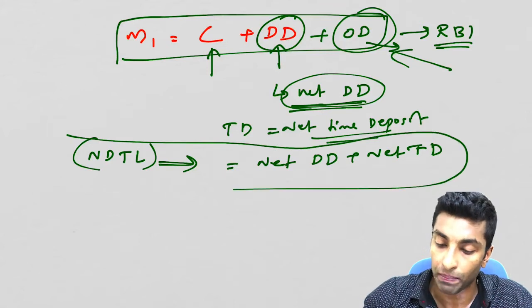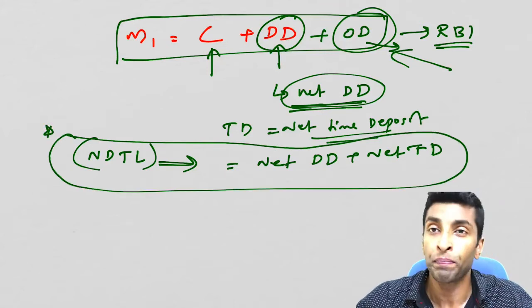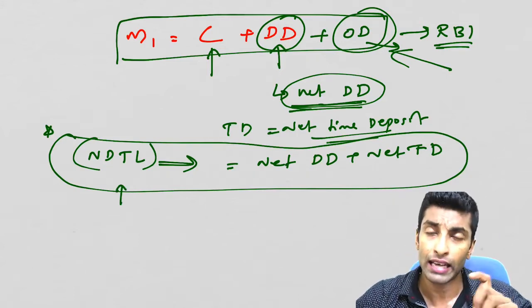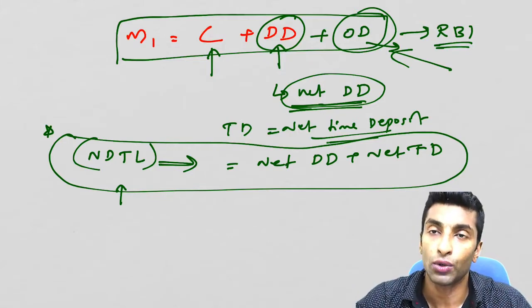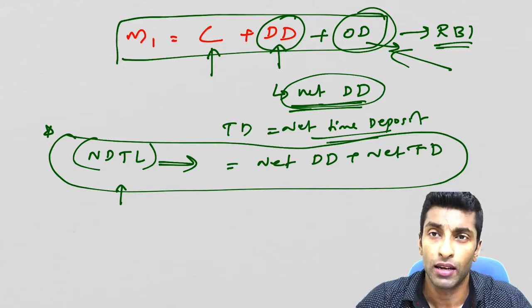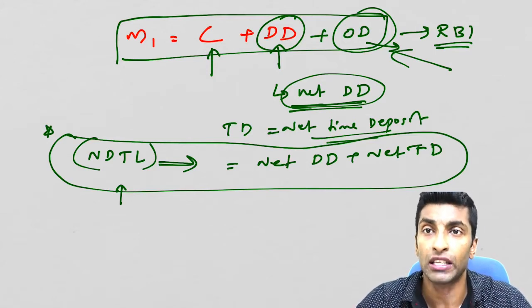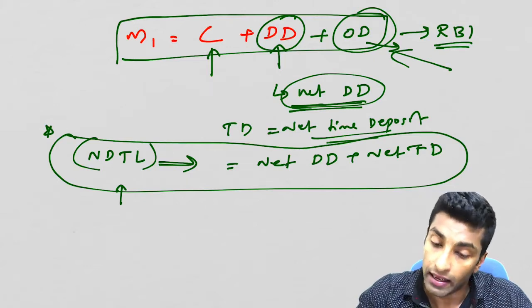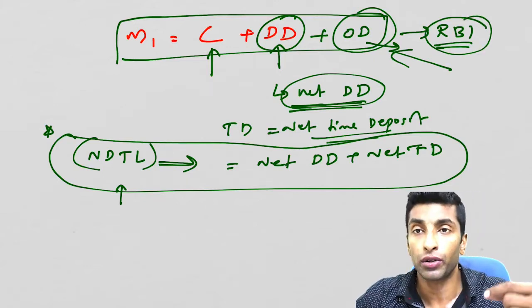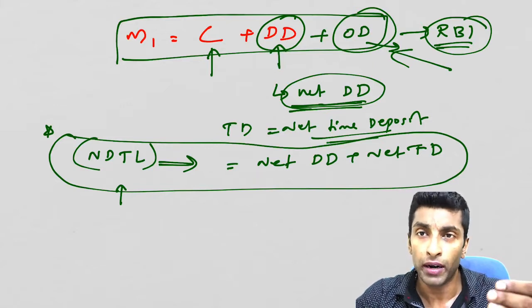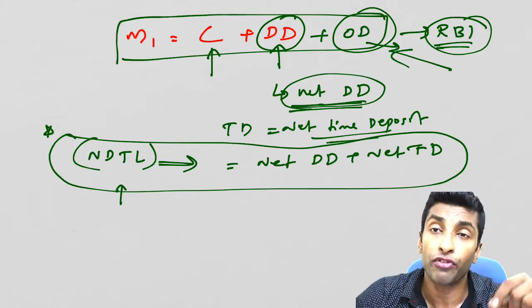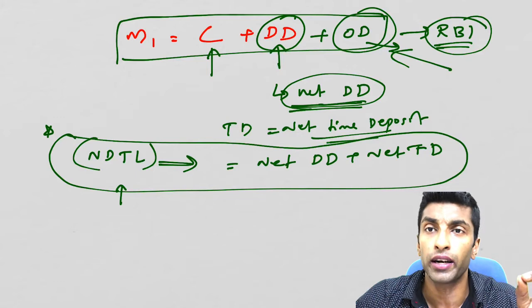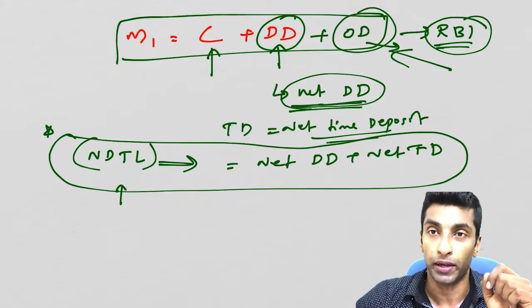Now onwards we are going to explain some major concepts in terms of NDTL. So NDTL means what? It is actually total deposit only, excluding interbank transactions. So it is net. If interbank transactions are also included, we call it total deposit. Here we are excluding that because banks are not considered as public. In RBI other deposit, we are talking about deposits in RBI, but remember, banks will keep some amount in RBI, and that we are not including here. Why? The reason I have already told you, banks are not part of public.